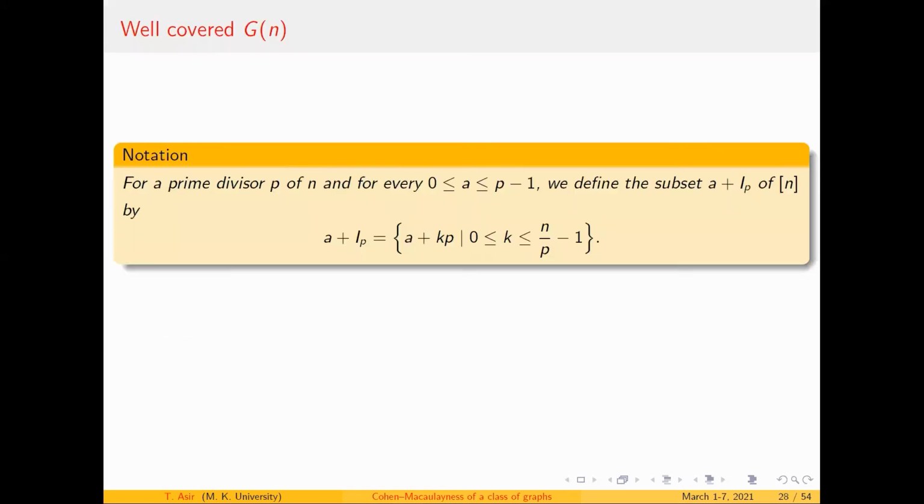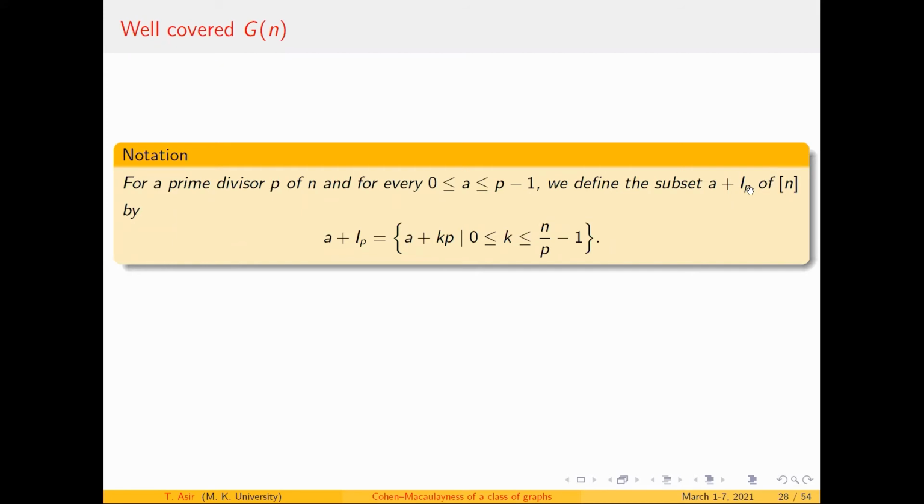Before that, I need a notation. I use the notation A plus IP. First of all, P is a prime divisor of n. So I have an integer n, and correspondingly the prime divisor P, and I take an element A between 0 and P minus 1.